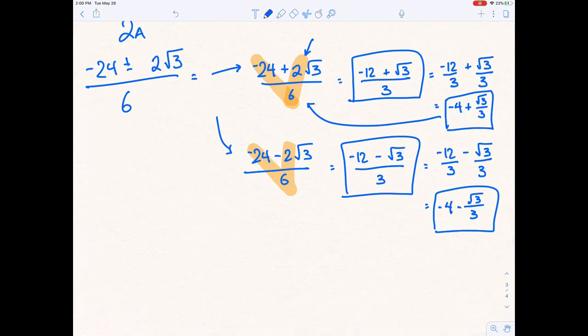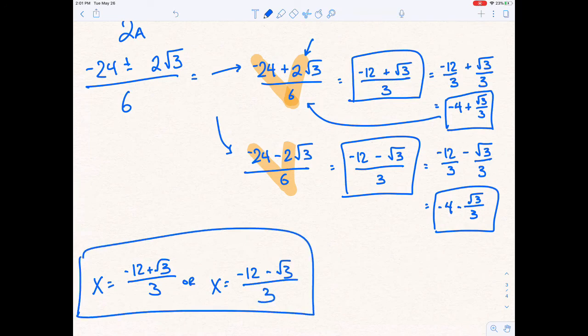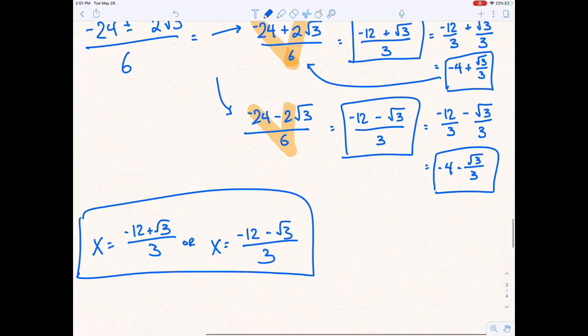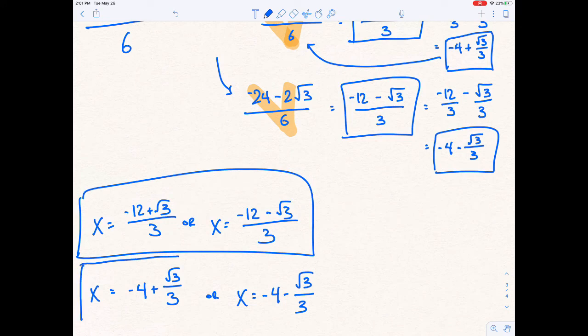A couple different answers. So when you're actually writing your answers, you might write x equals negative 12 plus the root of 3 over 3, or x equals negative 12 minus the root of 3 over 3. That would be one way to write it. I'm not sure that that's the way Get More Math would like it. But sometimes you never know what Get More Math wants, so sometimes you have to try more than one thing. The other option would be to write negative 4 plus the square root of 3 over 3, or x is negative 4 minus the square root of 3 over 3. That would be another alternative way to write your answer.